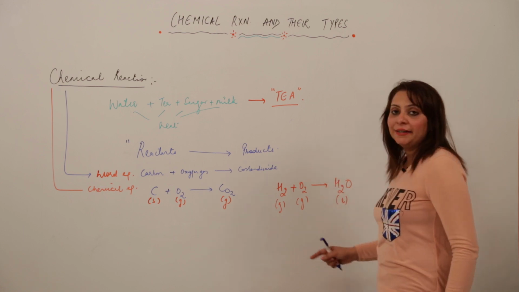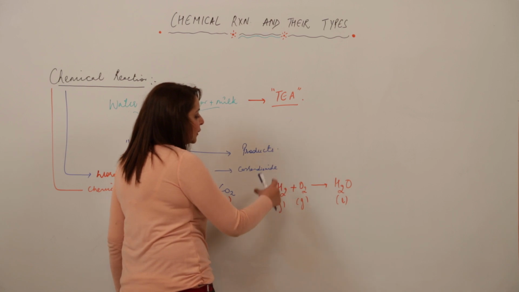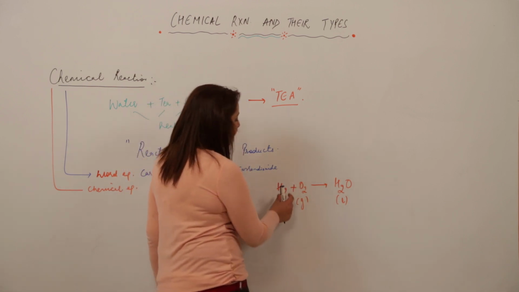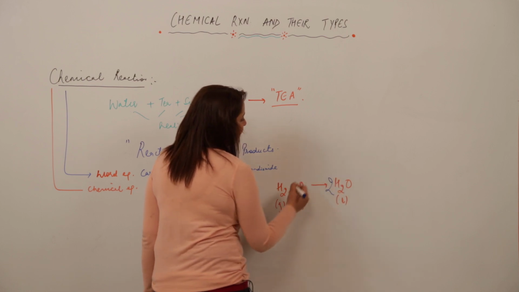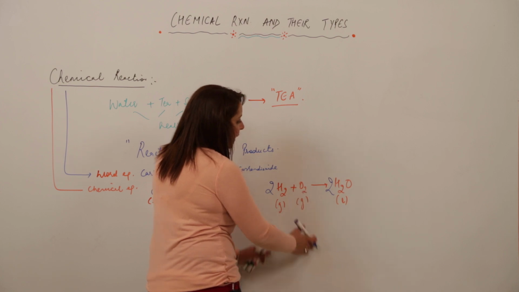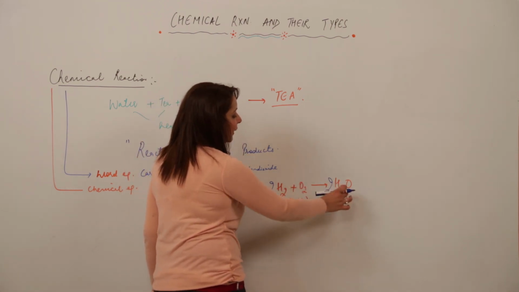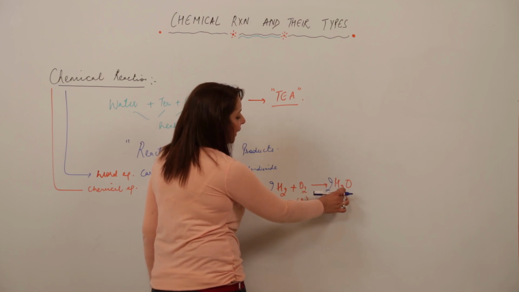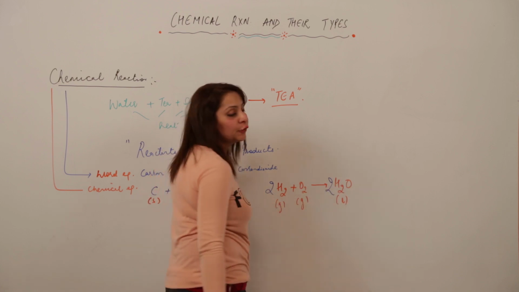So I am balancing it because that law is being proved. We need to balance the mass of reactants with the mass of the product. So there is 2H, 2H, 2O, but 1O. So I am putting this 2O. Now the mass of reactants is the same as the mass of products. You can say there are 4 H atoms on this side, and on the product side there are 4 atoms. Similarly, there are 2 atoms of oxygen and 2 atoms of oxygen.